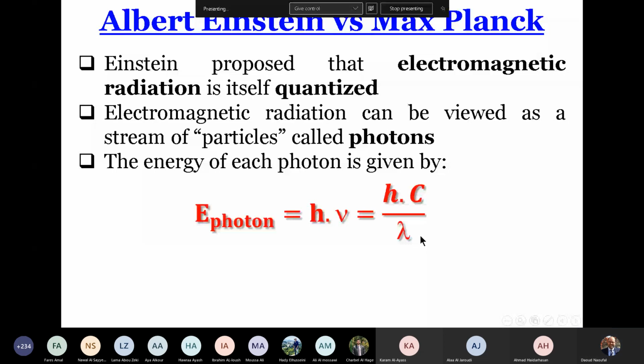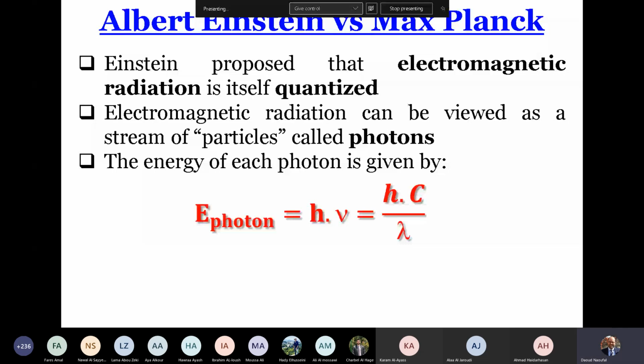So now we say that the concept of the particle is directly close to the concept of the wave. And we will prove that light can be described in the particle model as a flow of photons or as a flow of particles, and at the same time it can be described as a wave characterized by lambda and nu.